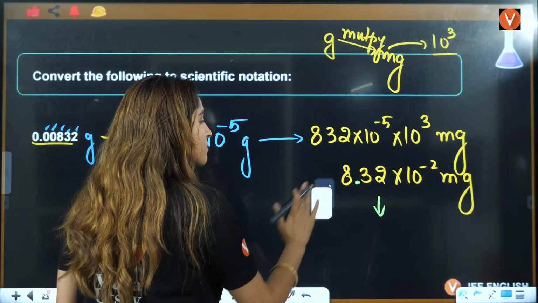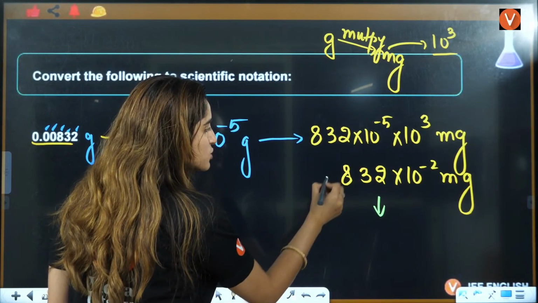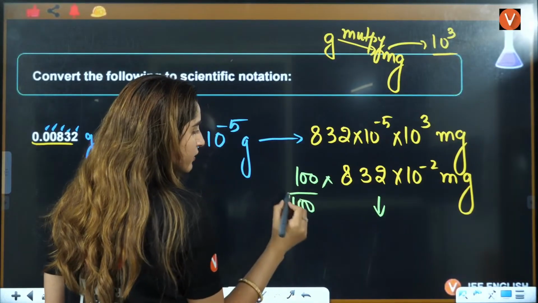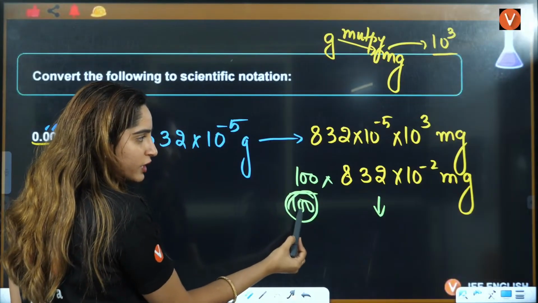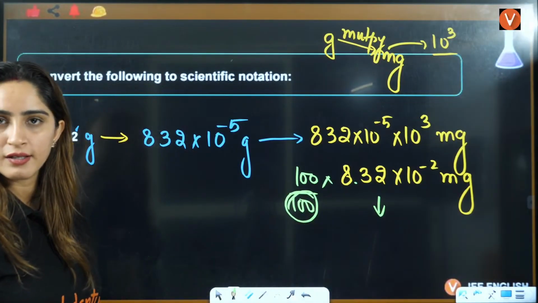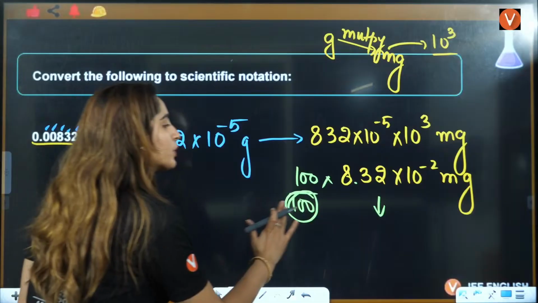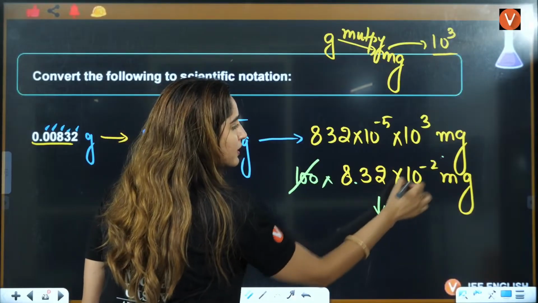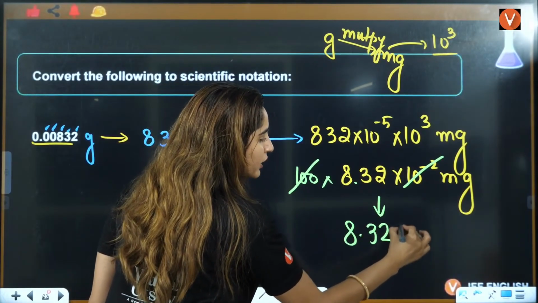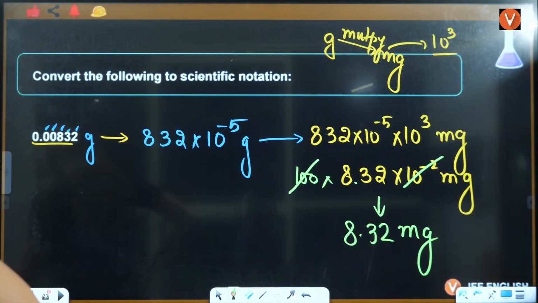And simple is, beta, if you divide this by 100, we know that this division by 100 will be a decimal here, right? 2 zeros means after 2 digits you will have the decimal. You can erase this. This is 10 raised power 2. This is 10 raised power minus 2. That will be cancelled and you will have 8.32 milligrams. Okay, clear to everybody?